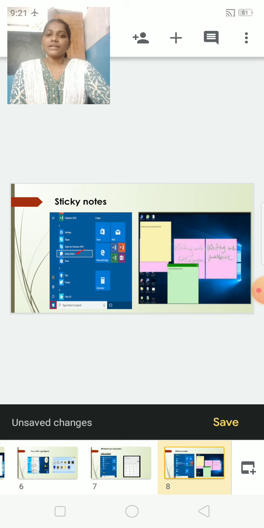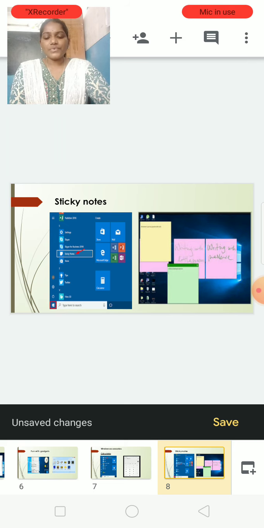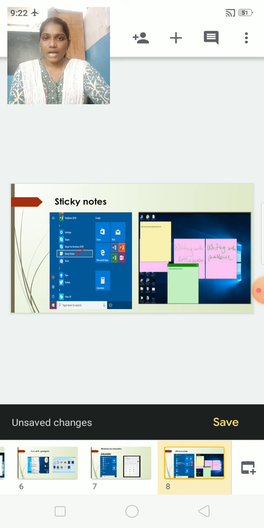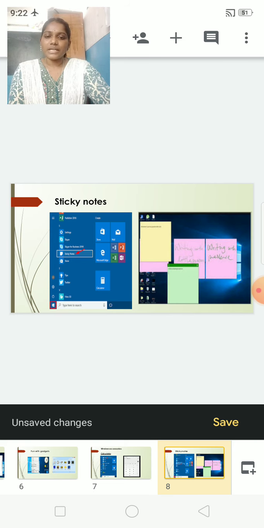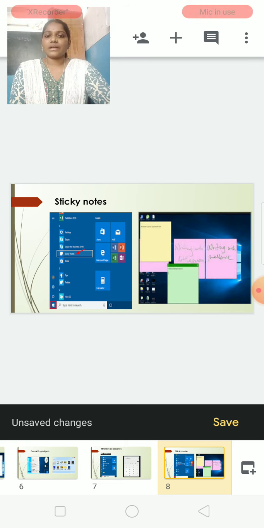Like that we can save in our computer in sticky notes. For the sticky notes, how do we open that? The steps we will follow now. First, click on start, then go to all programs, then accessories, then select the option sticky notes.